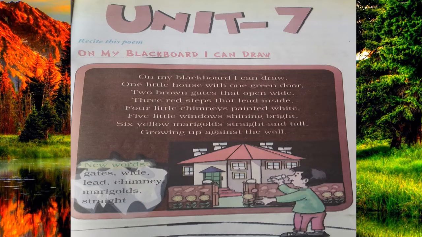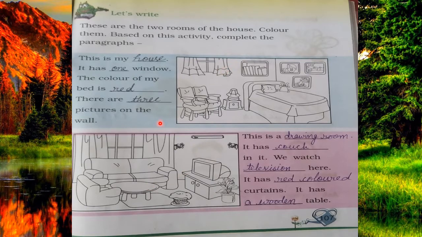Next thing is, now this is a question. What's to do? Let's write. These are the two rooms of the house. Color them based on this activity. Complete the paragraphs. Class, here you have to complete the paragraph with the help of pictures. Here you can see there is a first room, and here also you can see the second room. So you have to complete this paragraph with the help of this picture. This is a bedroom, and the second picture is a drawing room.